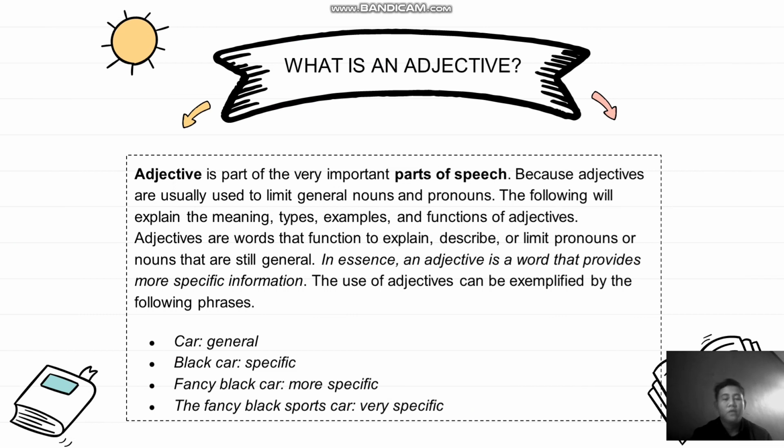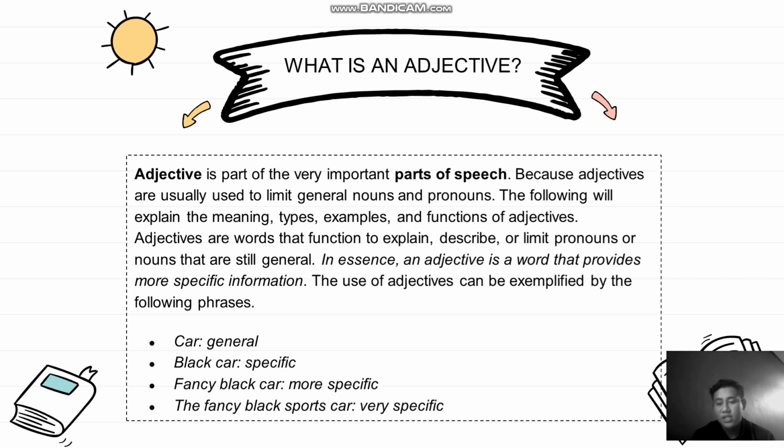Adjective is a very important part of speech because adjectives are usually used to limit general nouns and pronouns. The following will explain the meaning, types, examples, and function of adjectives. Adjectives are words that function to explain, describe, or limit pronouns or nouns that are still general. In essence, an adjective is a word that provides more specific information.